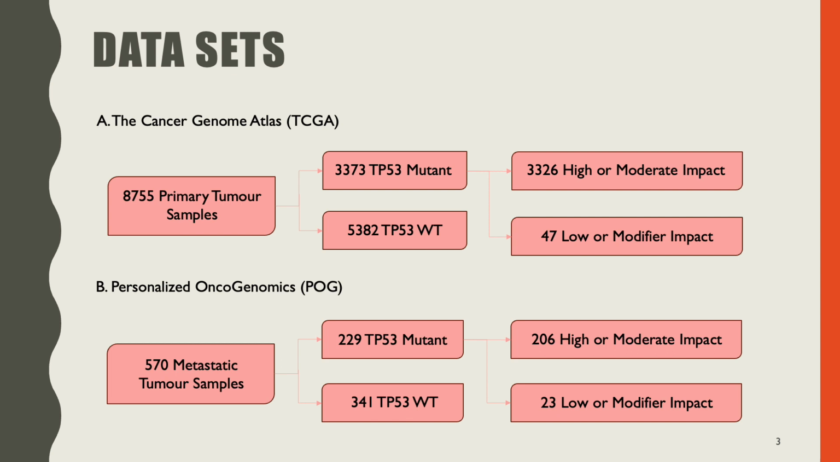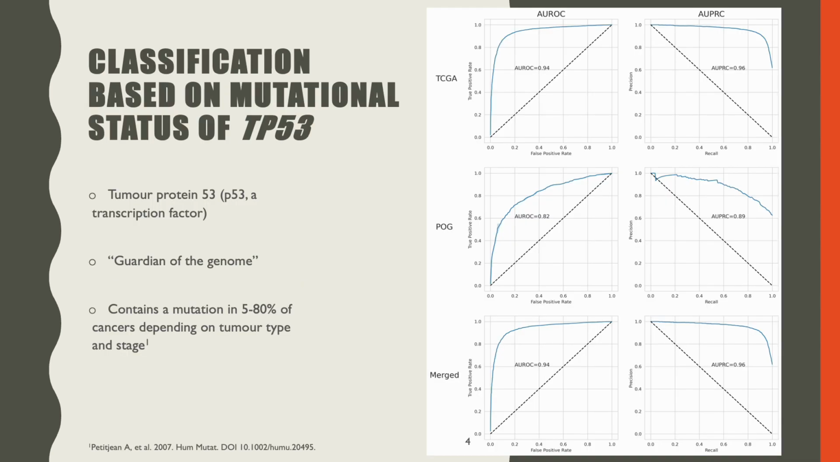In this set, we have 570 metastatic tumor samples, and closer to 50% of them had a mutation in TP53, and I further divided these based on the impact of mutations. The reason I decided to start this analysis with TP53 is due to its tumor suppressor activities, and for that reason, it is called the guardian of the genome. It has a high mutation frequency in cancer, and about 5 to 80% of samples have a mutation in this gene depending on tumor type and stage.